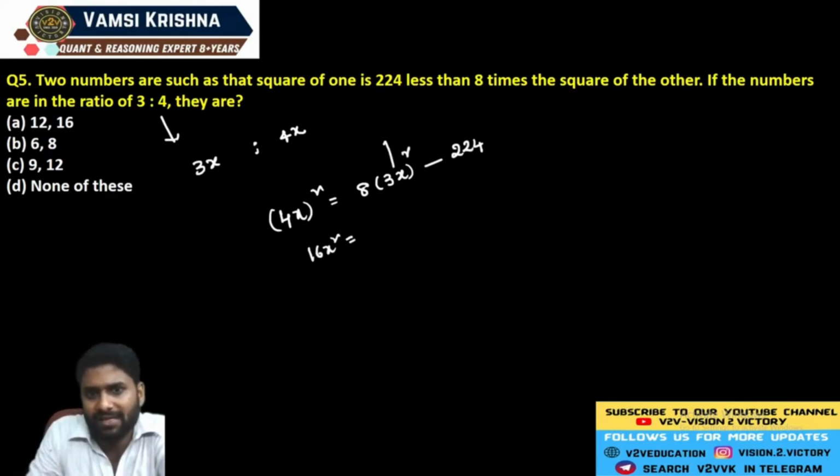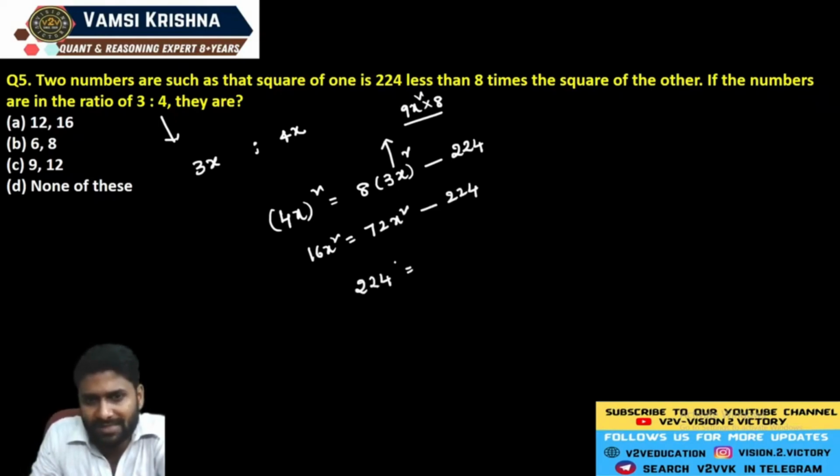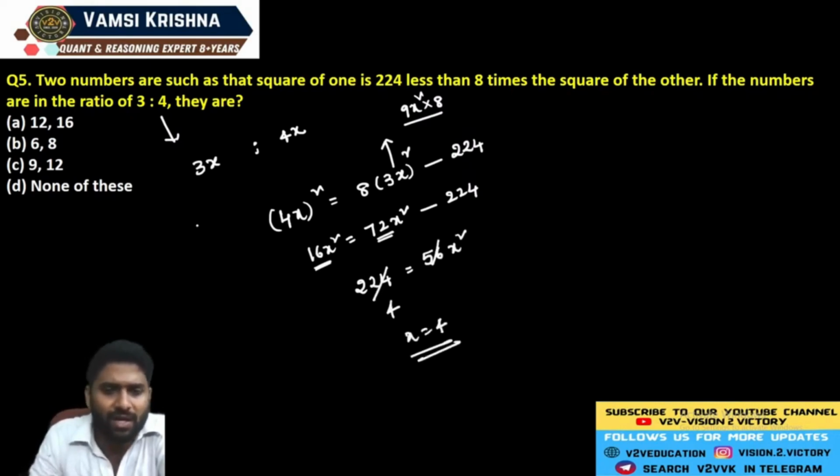Okay. So here 3x whole square means 9x square, which is multiplied by 8 times. So here the value becomes 72x square minus 224. Now 224 is exactly equal to the difference. So here the difference of value is exactly equal to 56x square. So 56 is exactly 4 times, then you will get x is equal to 4. Now the question, what are those numbers? We need those numbers as multiples of 3. So 3 fours are 12 and 4 fours are 16.